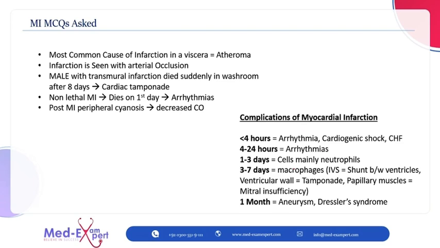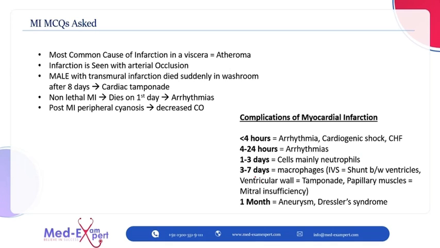So, let's just glance at these complications. In less than 4 hours, the complications are arrhythmias, most commonly, and cardiogenic shock or congestive heart failure. In 4 to 24 hours, it's arrhythmias. And as I told, in the first 3 days, mainly neutrophils are present.